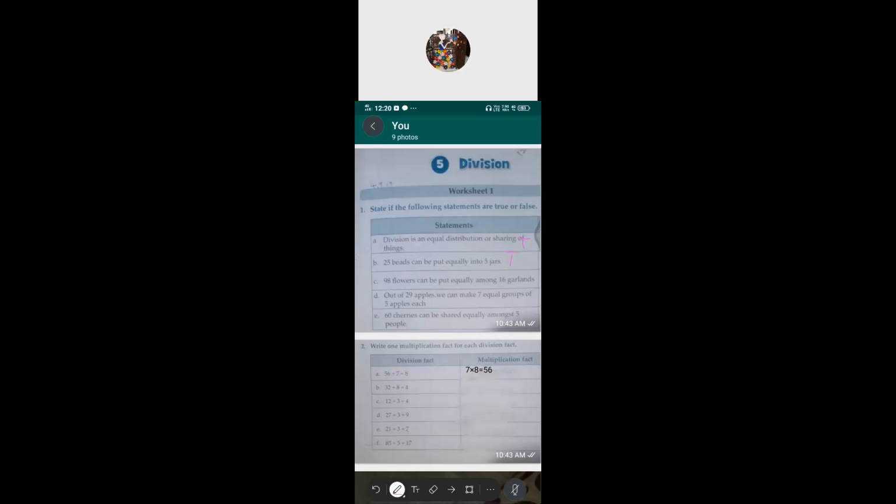Then C1: 98 flowers can be put equally among 16 garlands. Is it correct? If you do 98 divided by 16, is this true? If you do that, you can come to know that it is not true. That is not equal sharing. You will get a remainder. So that is false. So C1 is false.